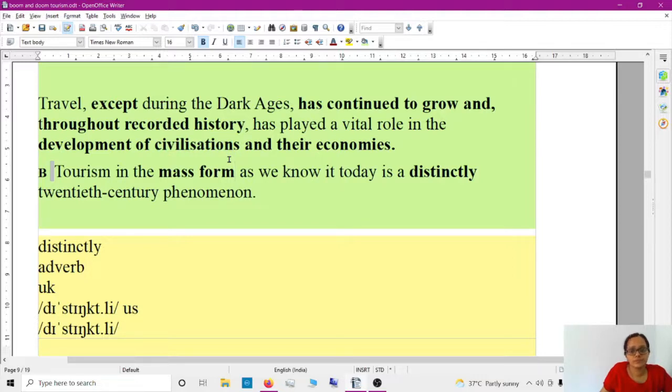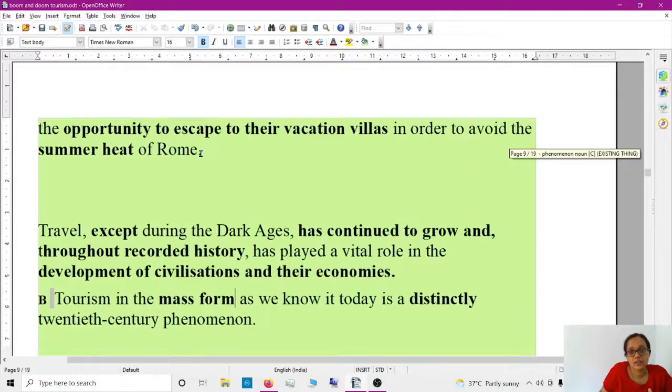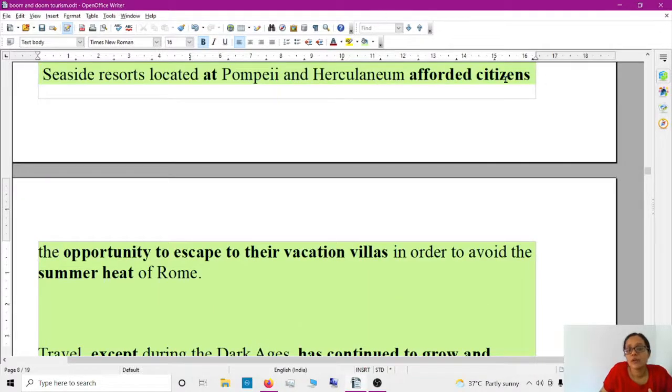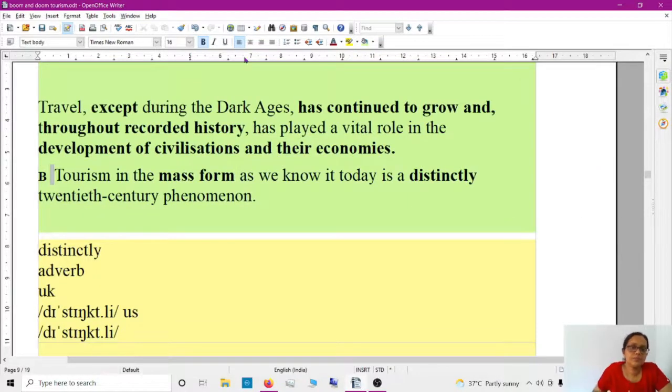So it definitely played a role in the development of civilization. Afforded citizens, civilians: rather than saying people, you can say citizens or civilians.